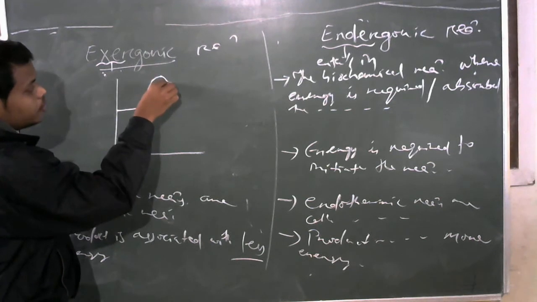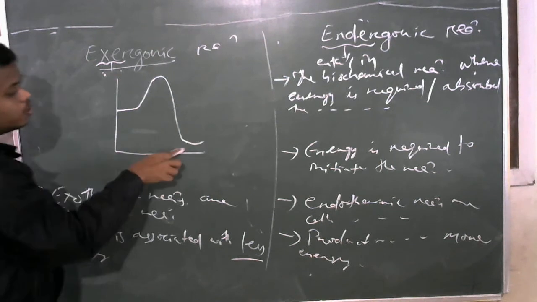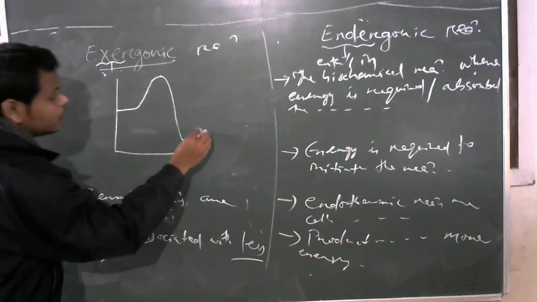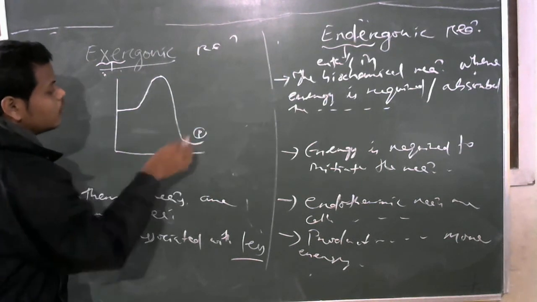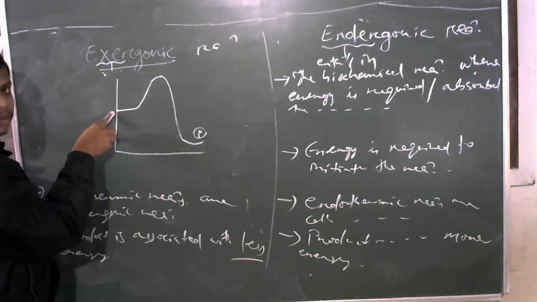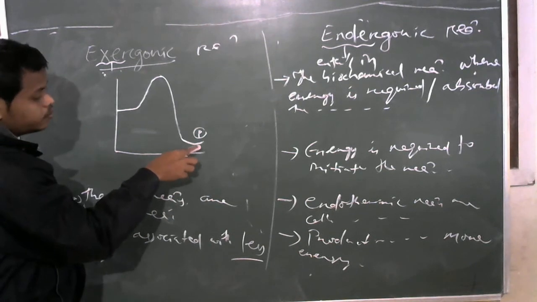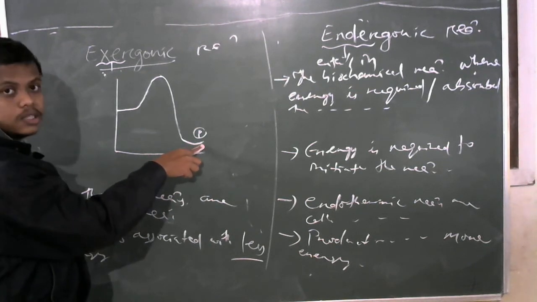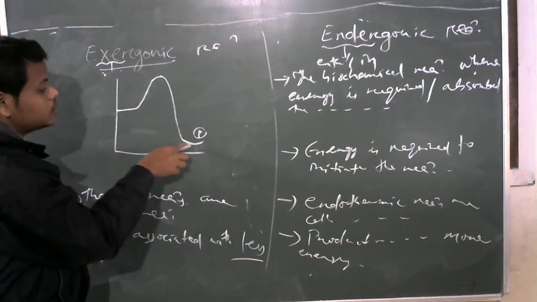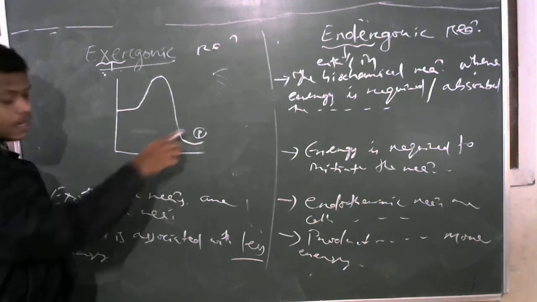Then, while the product is formed, a maximum amount of energy is lost to the environment. That's why the product is associated with a small amount of energy. At the start there is maximum energy, but toward the end of the process the energy decreases because maximum energy is released to the surrounding. The product gets less energy.